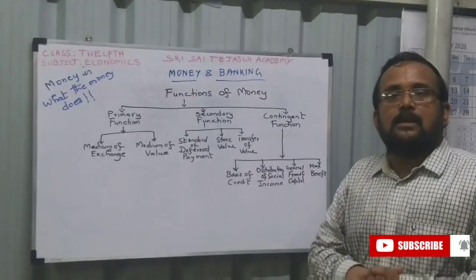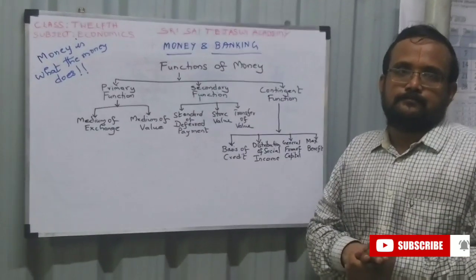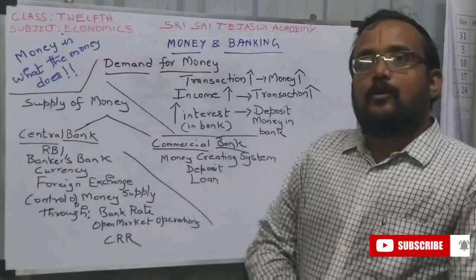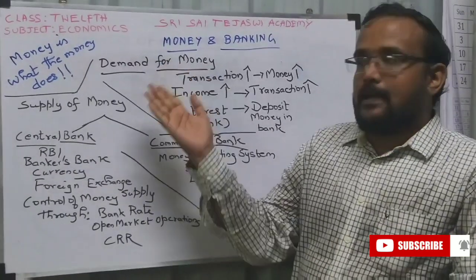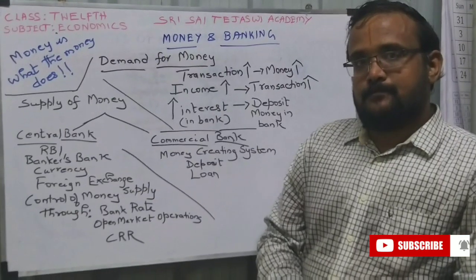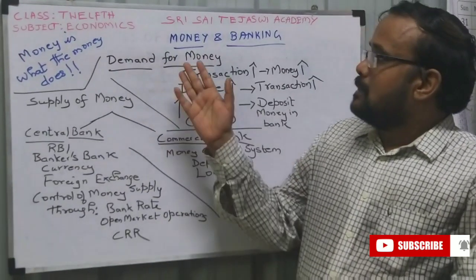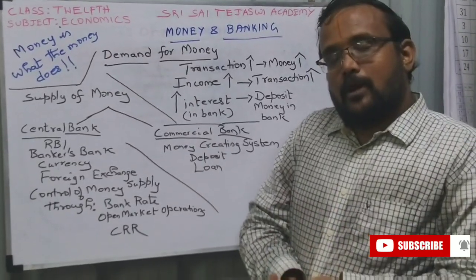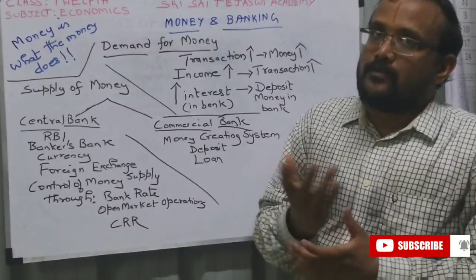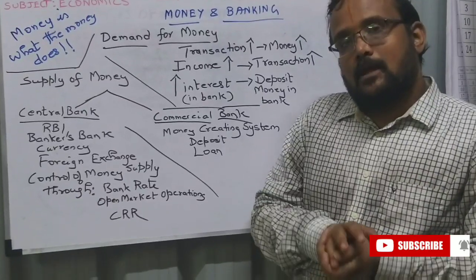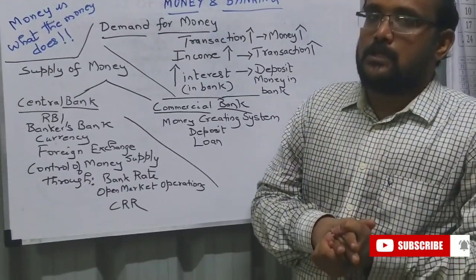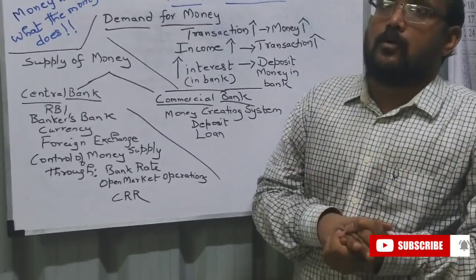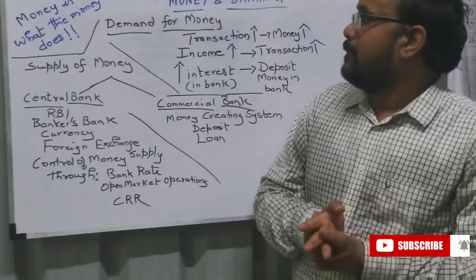Now we will see demand and supply of money. We are going to see demand and supply of money. We have seen the functions of money. What I told you, when I told you about the functions of money, you can buy goods and services with money. Whatever you want to buy, you want to buy any table, you can buy.